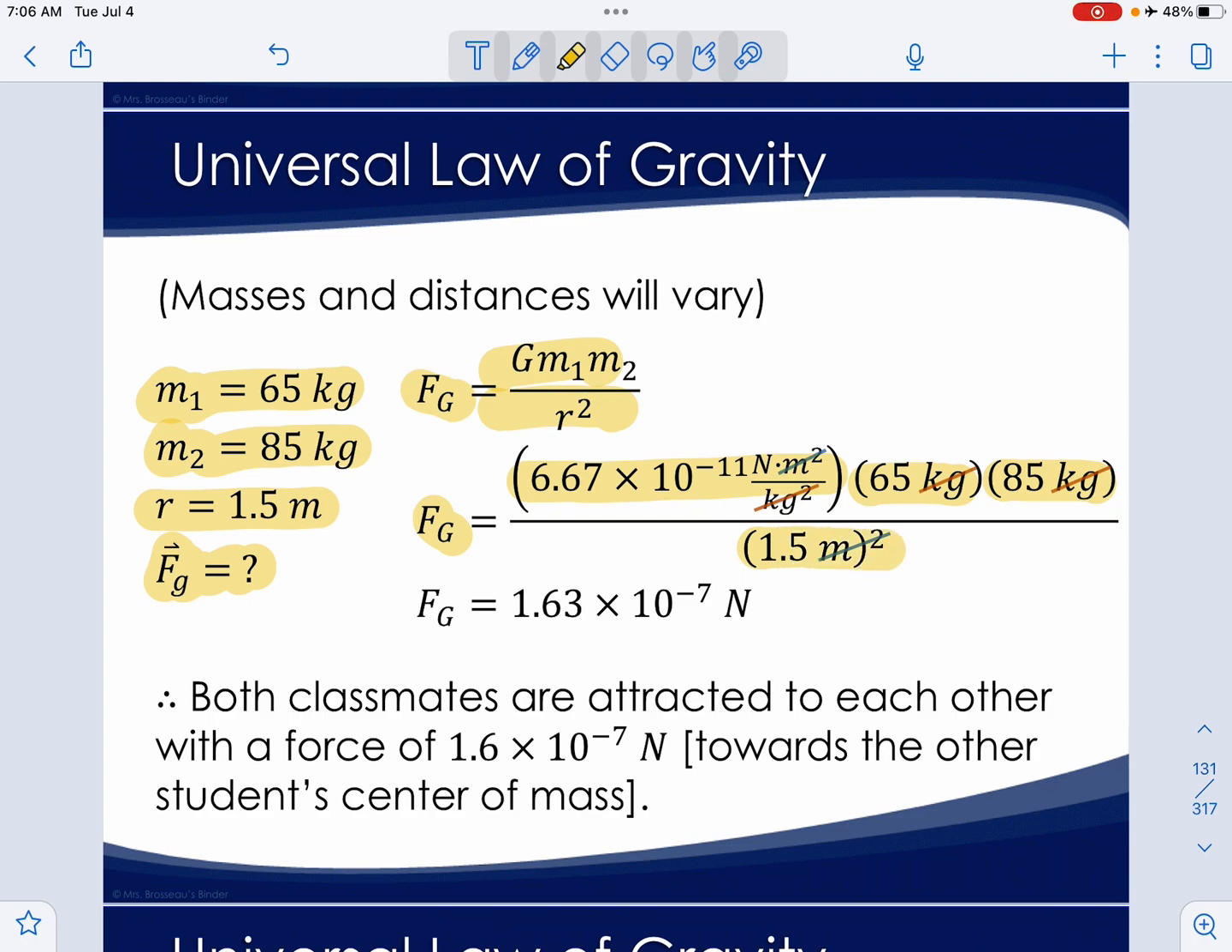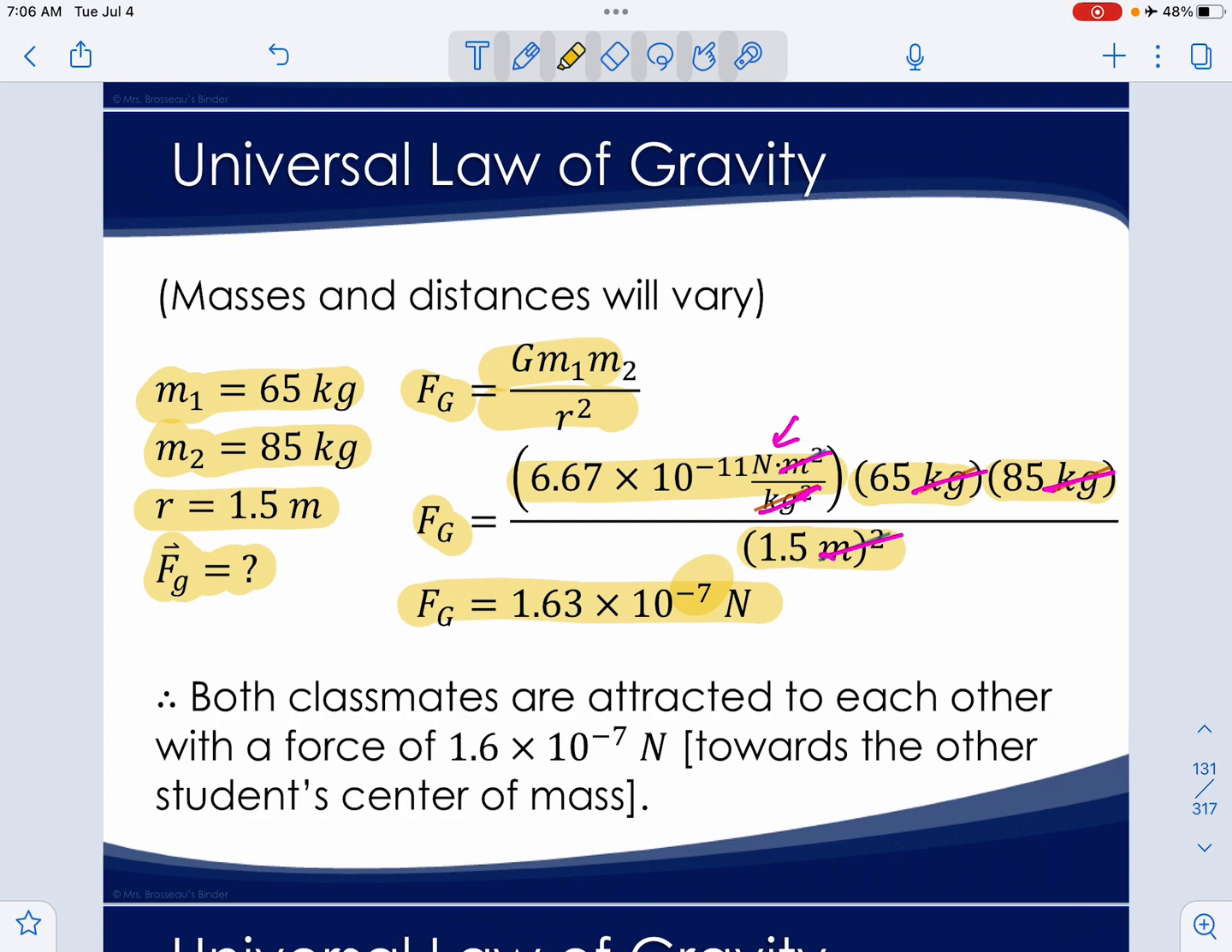Now notice that we're able to cancel units. Here we have kilograms cancels with one of these kilograms, and the second kilogram cancels with this one, getting rid of the kilograms. And then notice up here that you have meters squared, and down here you have meters squared, so those cancel. When you cancel all the units, you're going to be left with just newtons, which is what we want. If you multiply all this out, the force of gravity between the two students is 1.63 times 10 to the negative 7 newtons, which is a very small number,